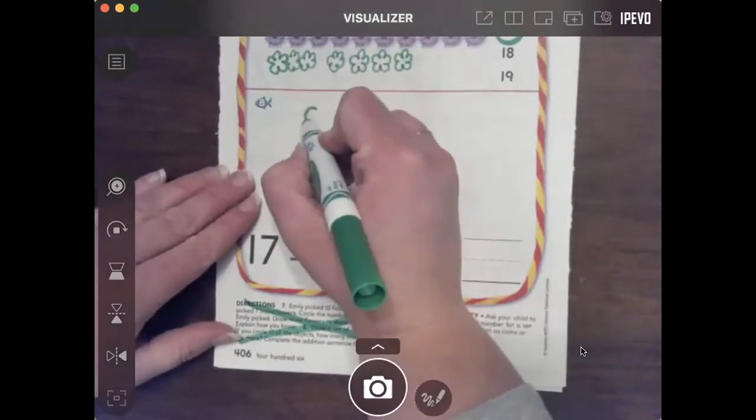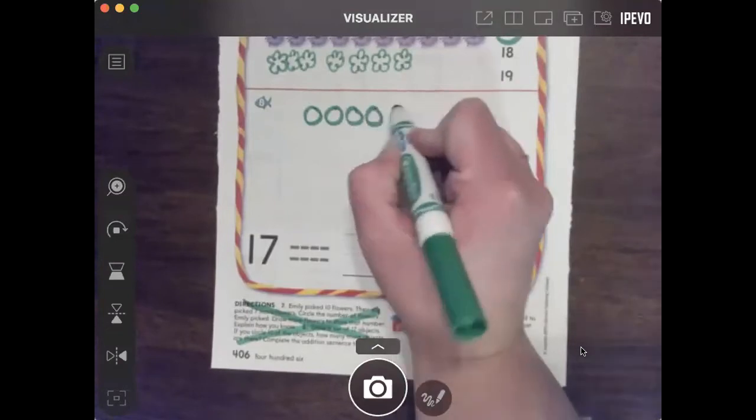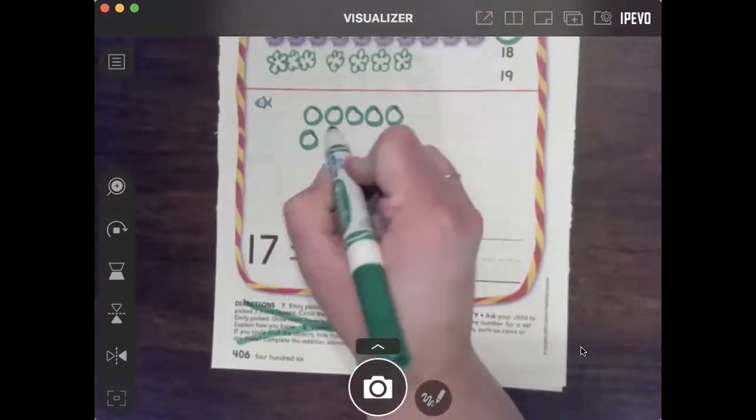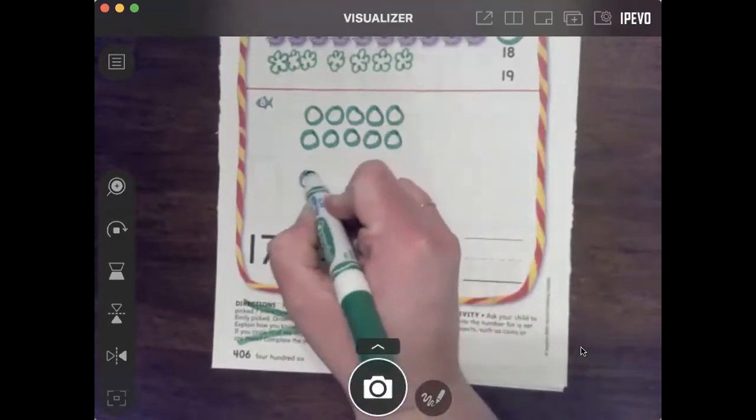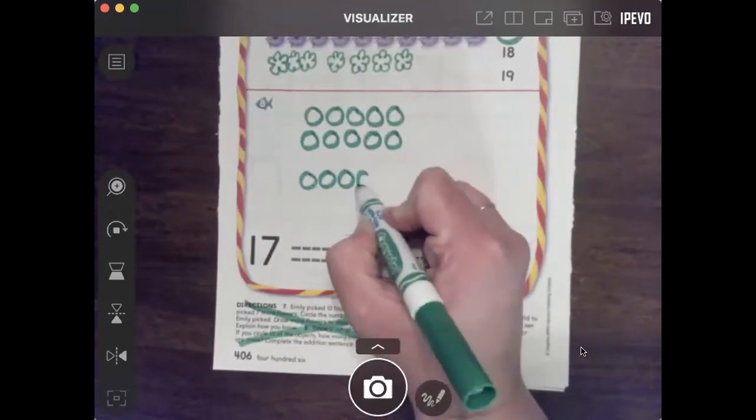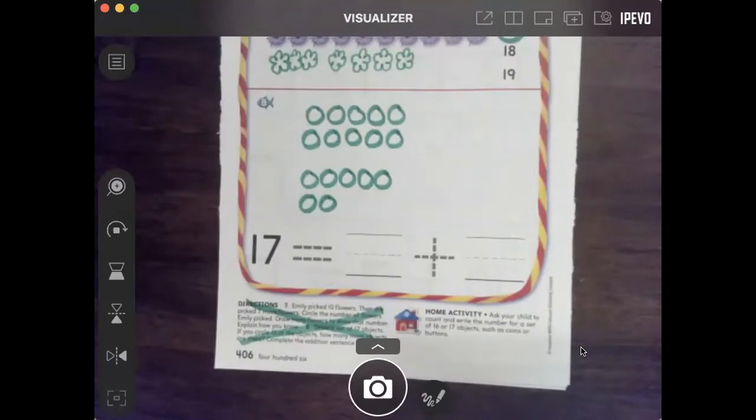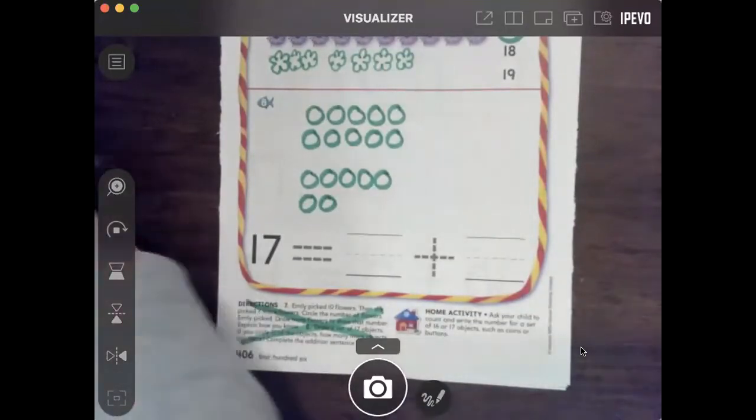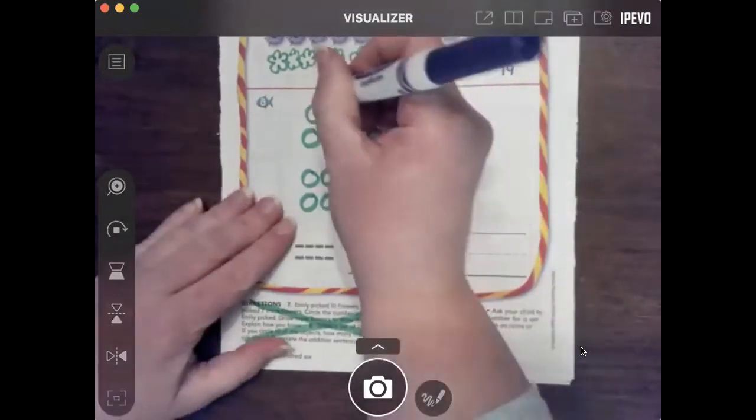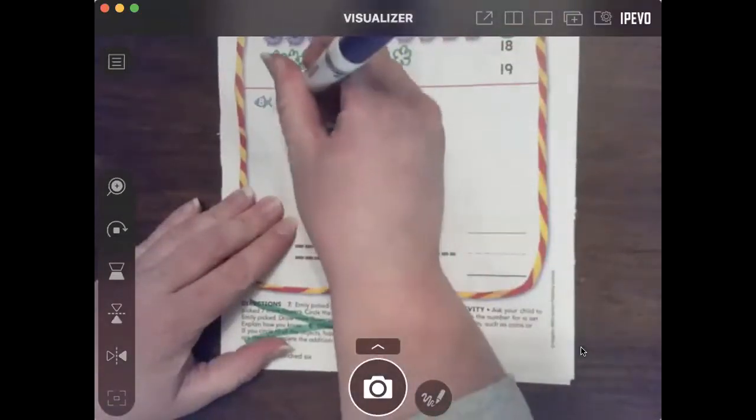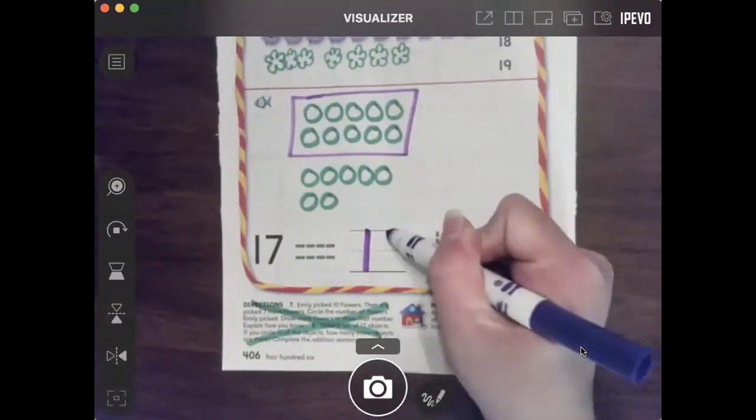So I'm going to choose a circle. 1, 2, 3, 4, 5, 6, 7, 8, 9, 10, 11, 12, 13, 14, 15, 16, 17. And then I'm going to take another color here, and I'm going to circle 10, because if we were to put these in a tens frame, we would have one full tens frame here. So this is 10. And then we know that this is 10. So 10, a full tens frame, 10.